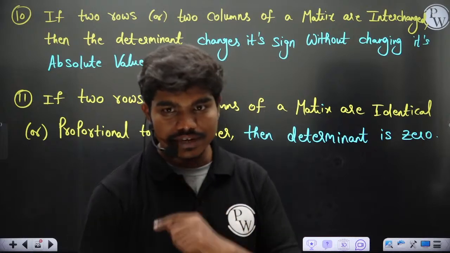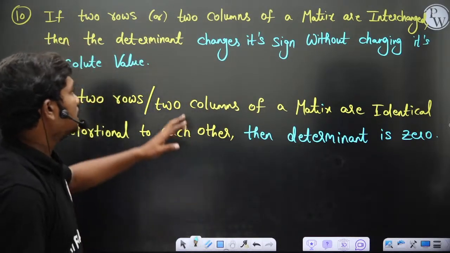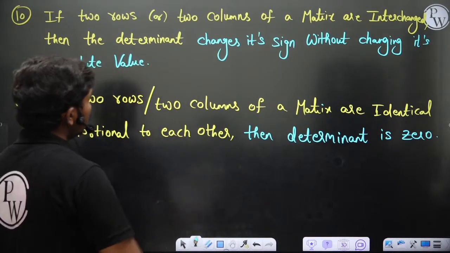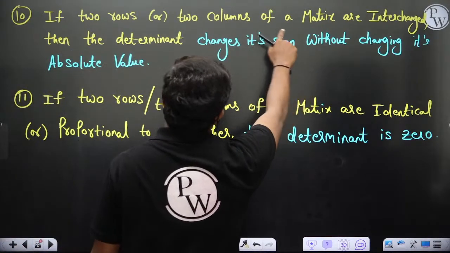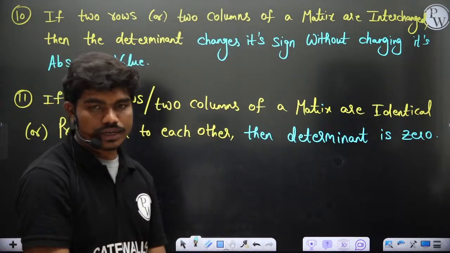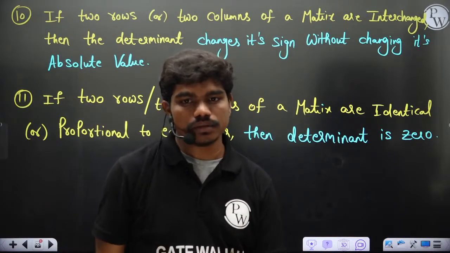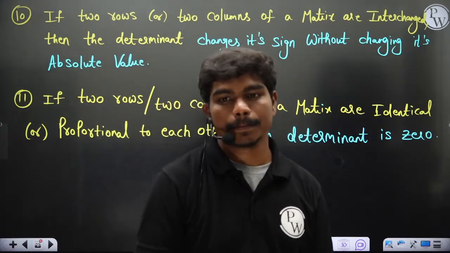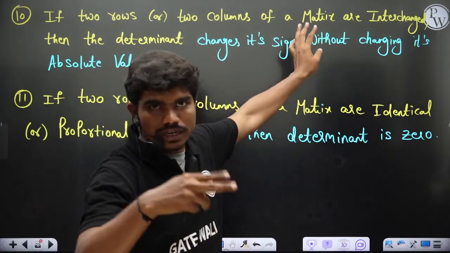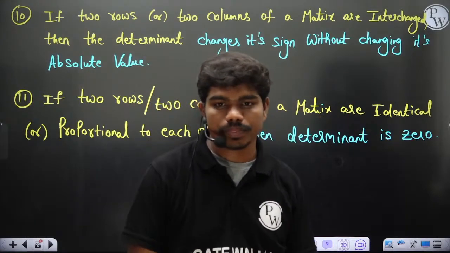Property 10, if you interchange even times, then that will remain the same. Is there any such rule? Yeah, of course. It's not like even times, because yes, what you have told is right, but I'm just talking about 2 columns. If you're interchanging 2 columns, you do it only once. If you do it an even number of times, then again the matrix is the same. You have to apply the same property 2 times, or any even number of times, so it means the same thing.